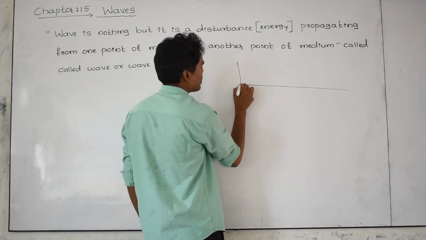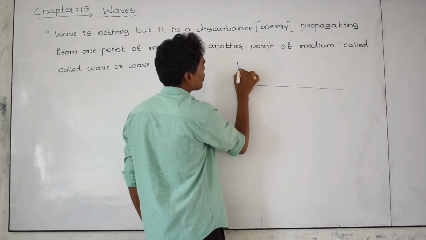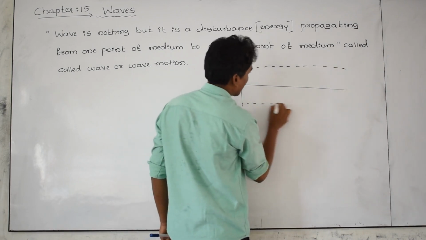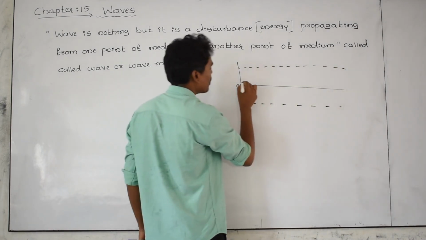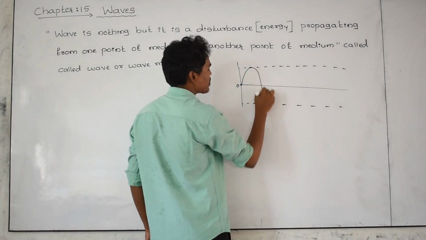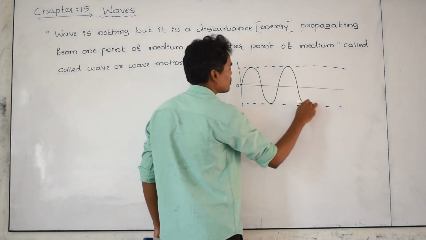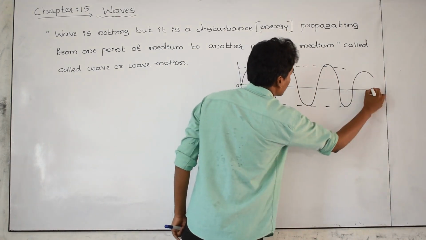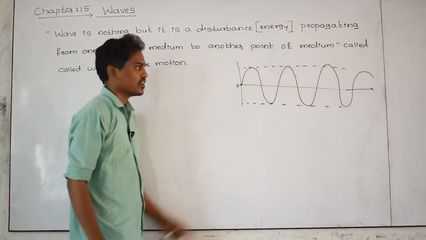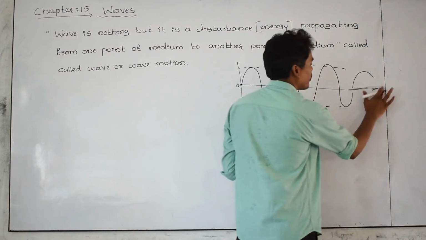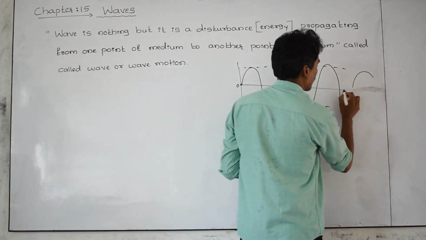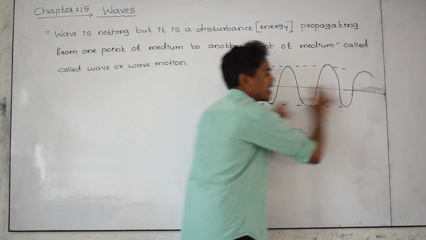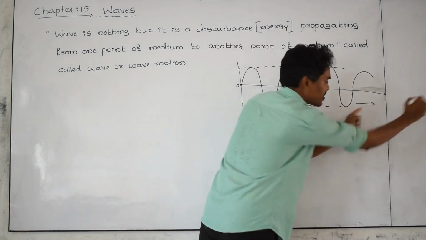Let us take it as a mean point O. This is the highest point. The graphical representation of the wave, let us take this as a wave. I am showing graphically. The wave can be represented graphically like this. This is the x-axis. In the x-axis, the wave is propagating like this. This is the direction of propagation of the wave.